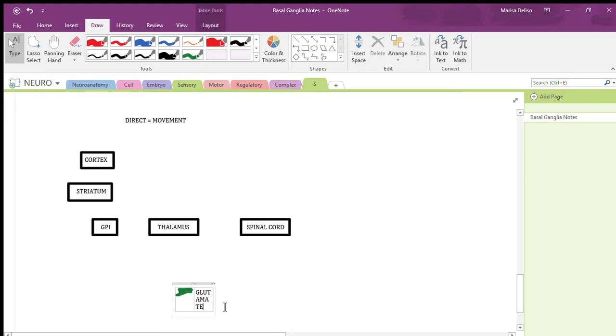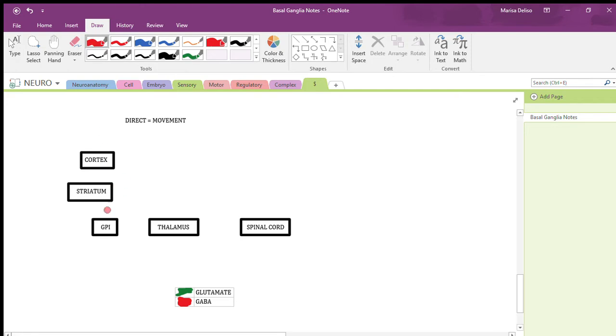Okay, and we'll keep that nice and open there. And then we've got red is going to be GABA, just so that we can keep that all in mind as we're drawing this out. So for direct, we want movement. And there's just a few rules that you could keep in your head.